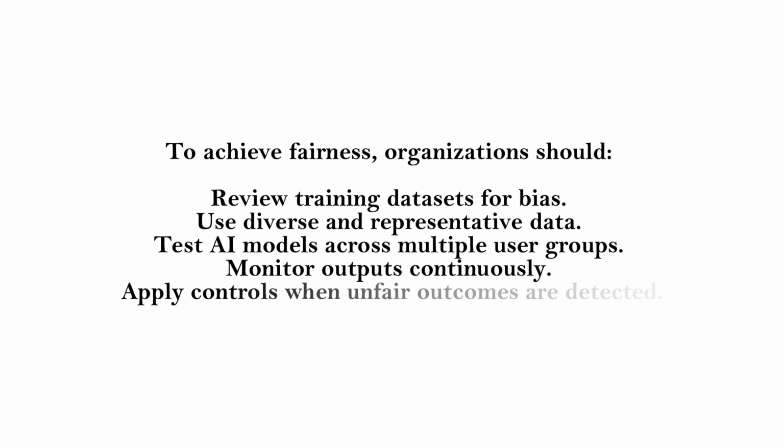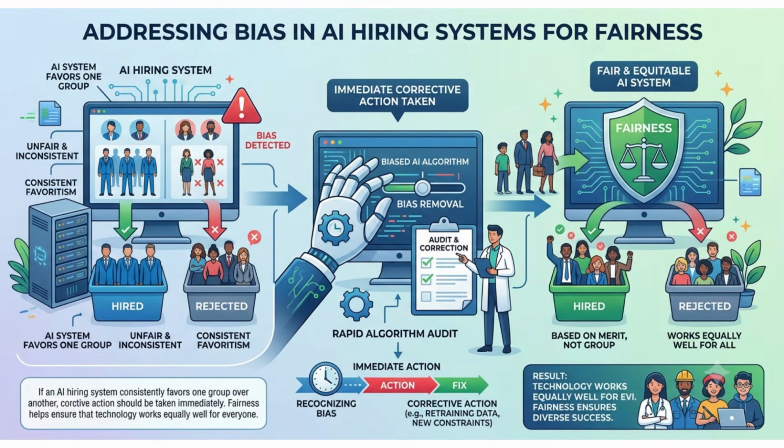To achieve fairness, organizations should review training datasets for bias, use diverse and representative data, test AI models across multiple user groups, monitor outputs continuously, and apply controls when unfair outcomes are detected. For example, if an AI hiring system consistently favors one group over another, corrective action should be taken immediately. Fairness helps ensure that technology works equally well for everyone.